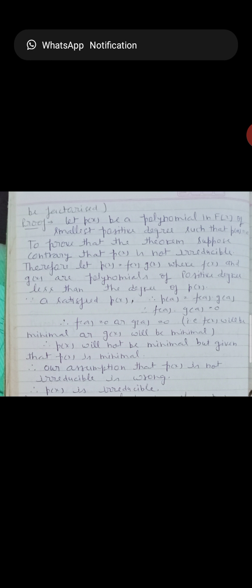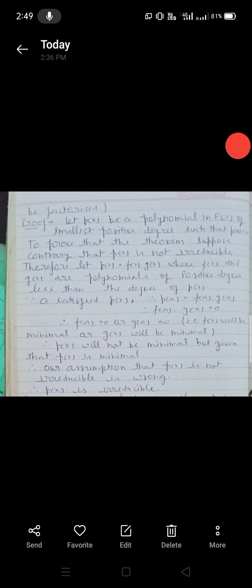Since a satisfies P(x), that is P(a) is equal to f(a) g(a), that is f(a) g(a) is equal to 0. Since f(a) is equal to 0 or g(a) is equal to 0, that is f(x) will be minimal or g(x) will be minimal. Since P(x) would then not be minimal, but it is given that P(x) is minimal, our assumption that P(x) is not irreducible is wrong. Hence P(x) is irreducible. Thank you.